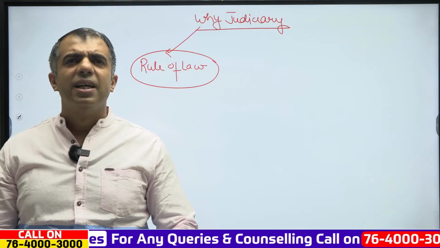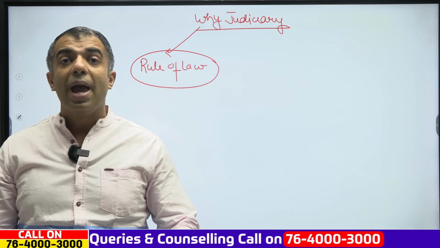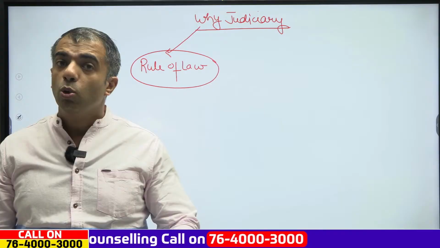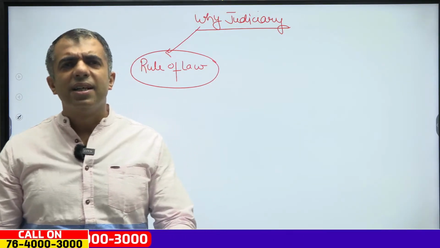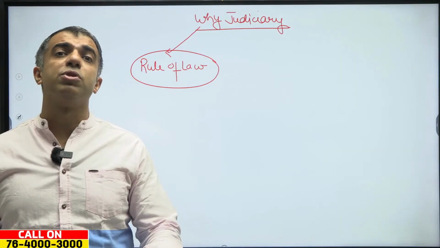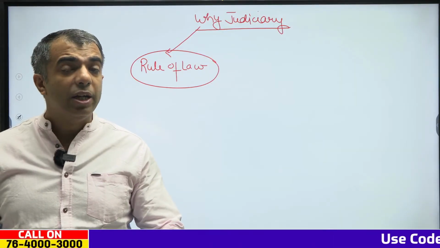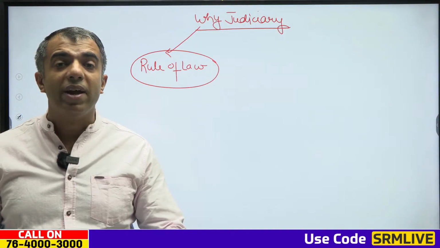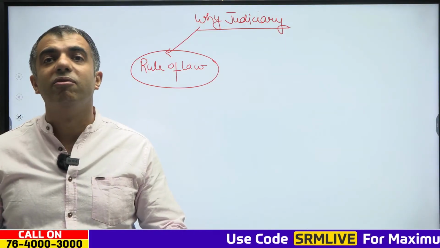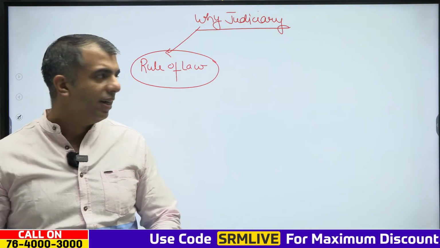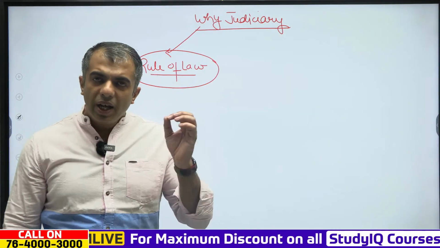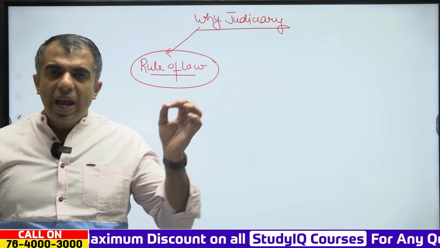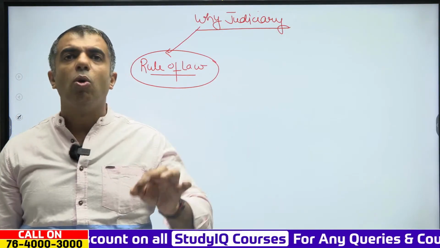It says that the laws apply equally to all persons. And there are a certain set of fixed procedures that need to be followed when a law is violated. Clear? So we have got this rule of law in the country applicable through the Constitution of India.